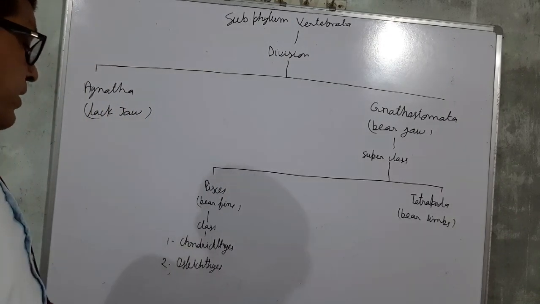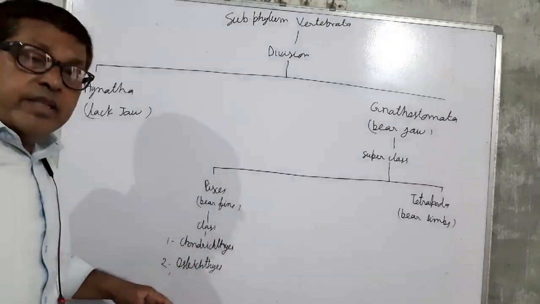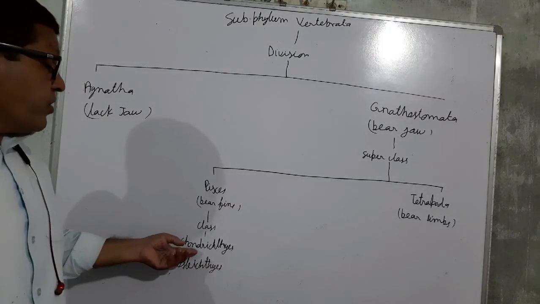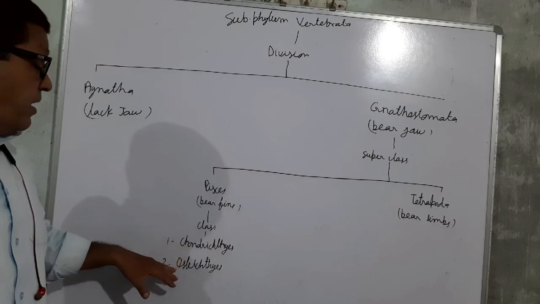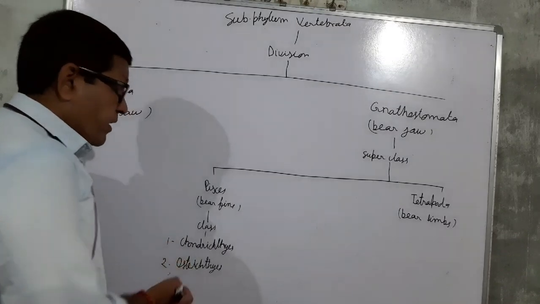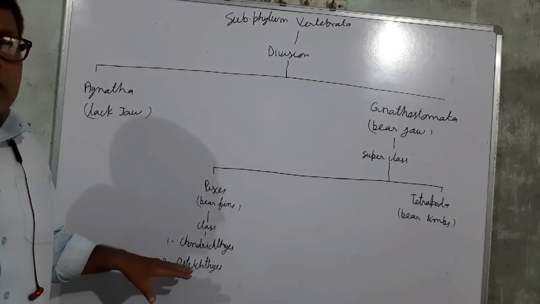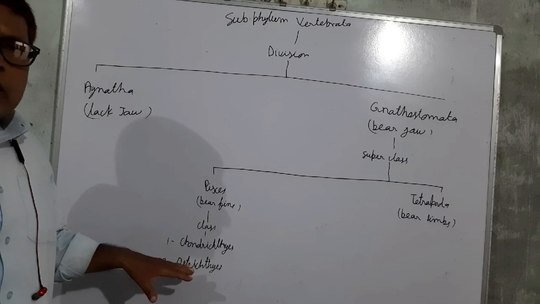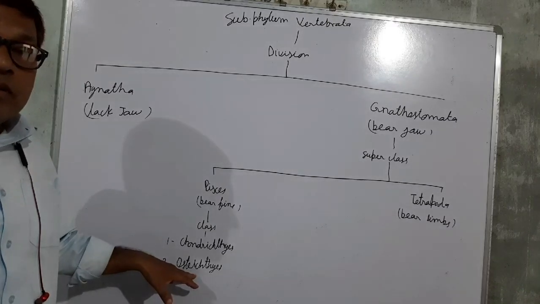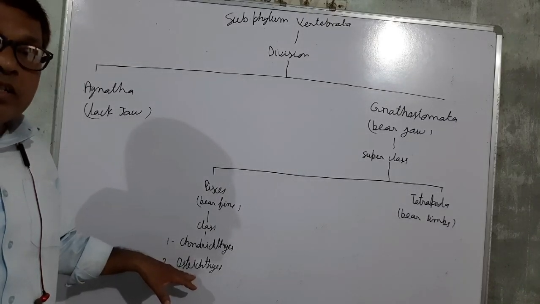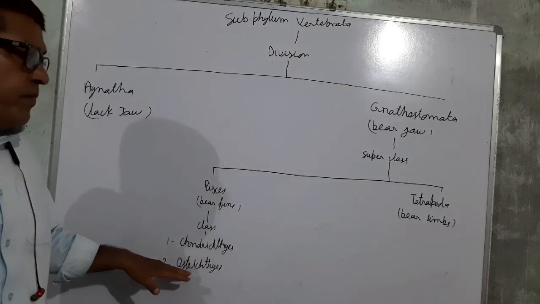On the basis of their endoskeleton, in Chondrichthyes the endoskeleton is completely made up of cartilage, and in Osteichthyes the endoskeleton is mainly formed of bones, but they also contain cartilage. The main constituent of the endoskeleton is the bones.